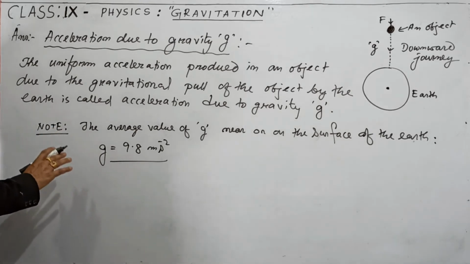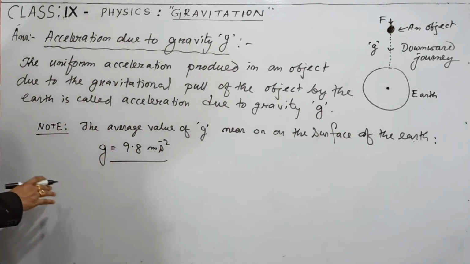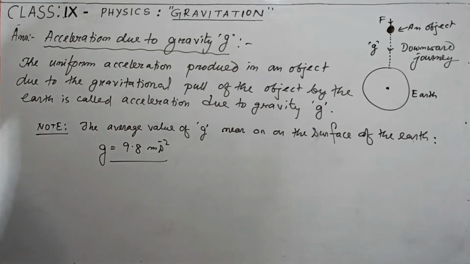And g can be positive or it can be negative.